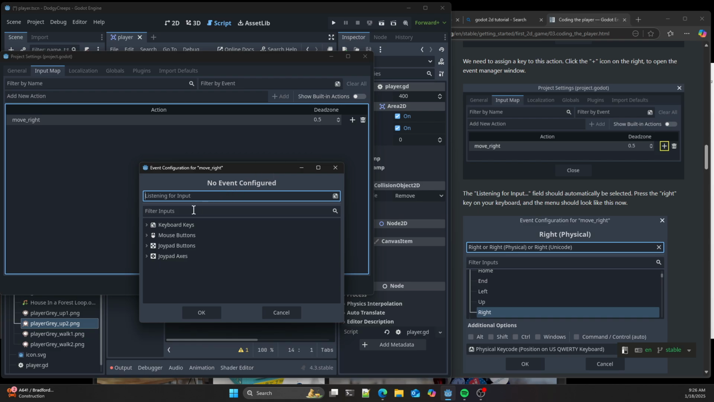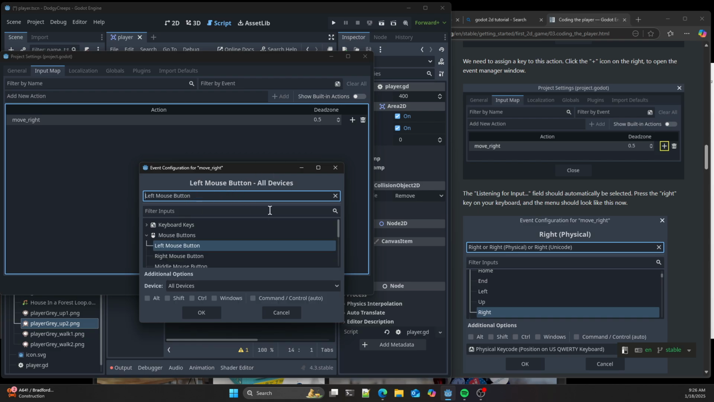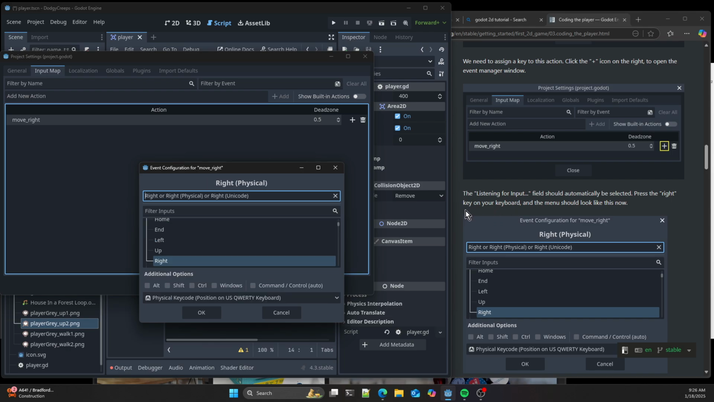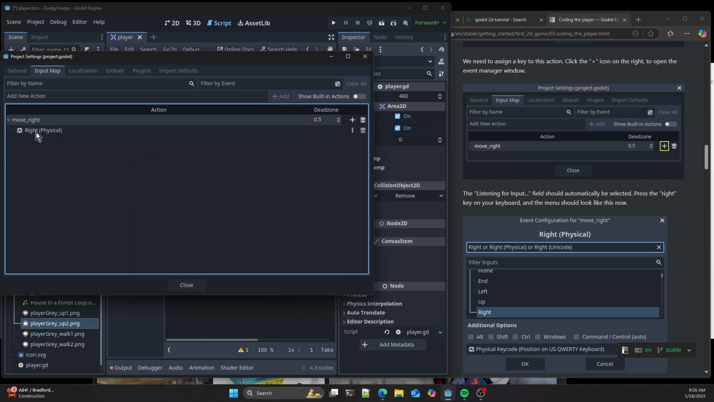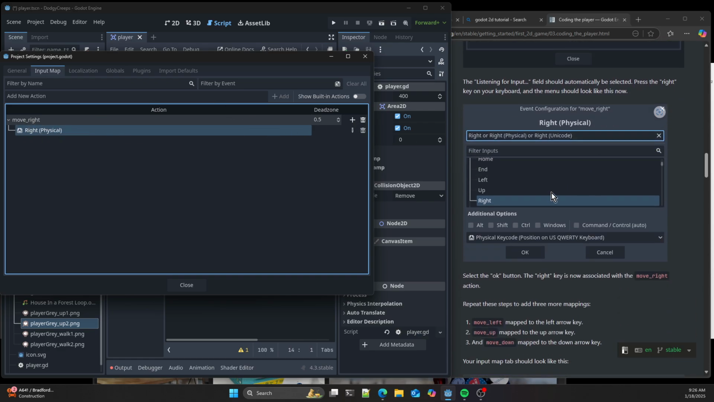Listening for input. What is that? Oh, it's listening from now. Right, so we're going to use WASD, right? Press the right key. Oh no, we're going to use the cursor keys. It could be WASD, but anyway, I'm doing that. So move right is now associated with the right arrow key. I assume I need to do that for down, left, right.